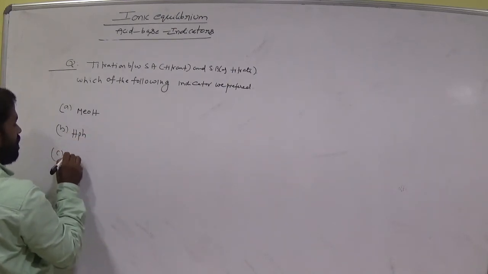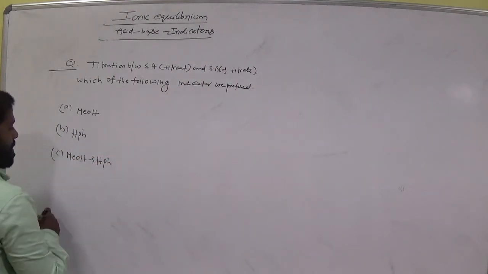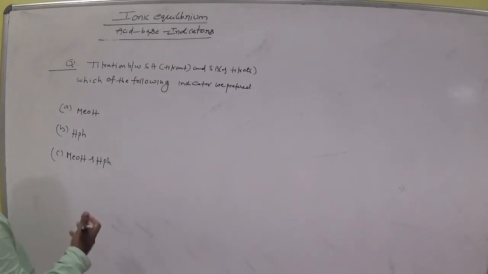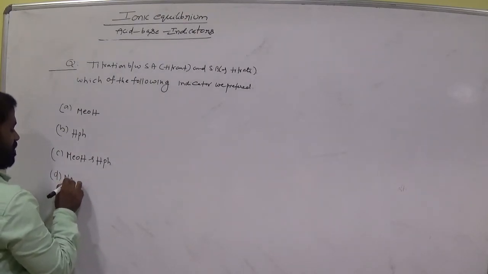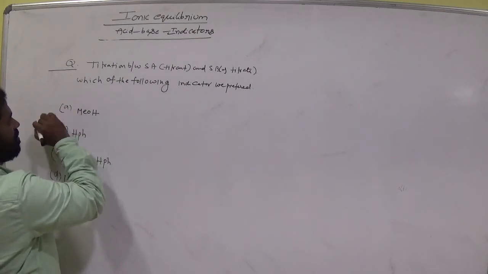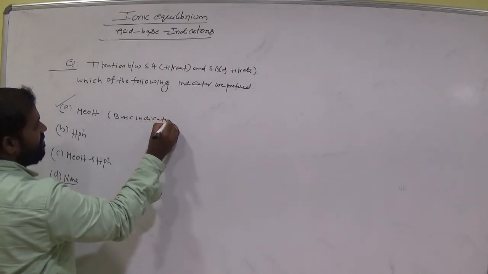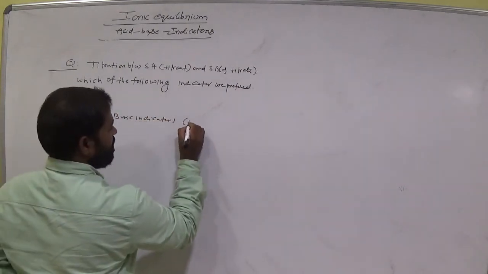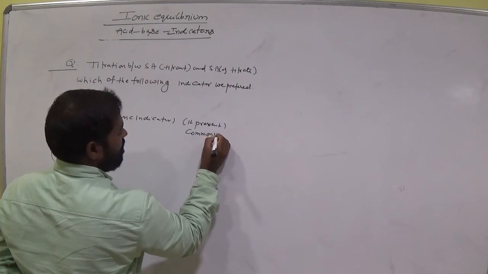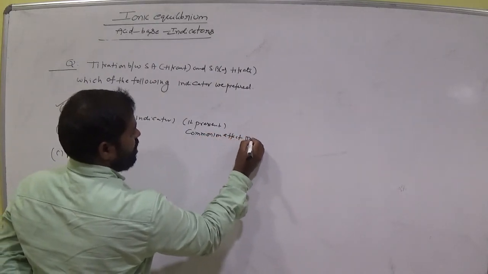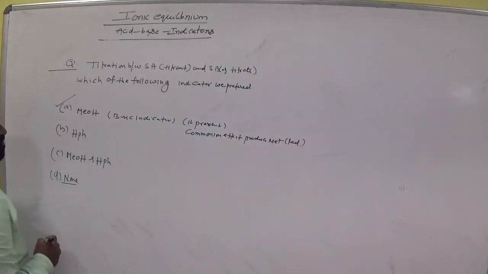Option C, both MeOH and HPH. Option D, none. In this case, we prefer the basic indicator, because it prevents the common ion effect and produces Me plus. It is red color at the end point. That is the reason. Okay.